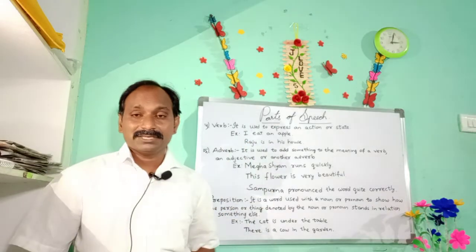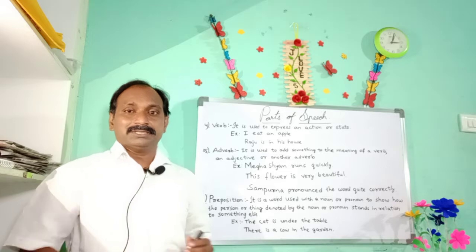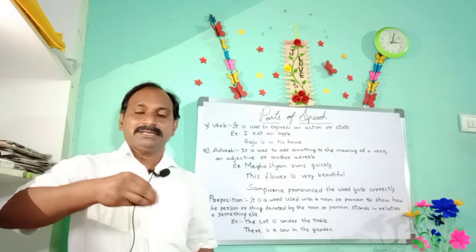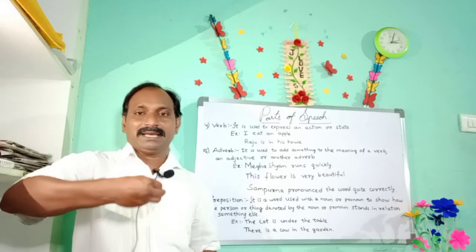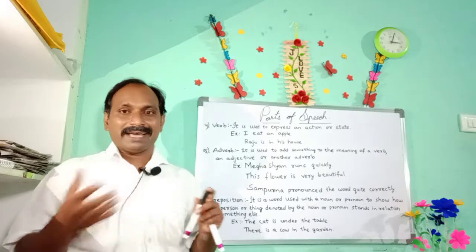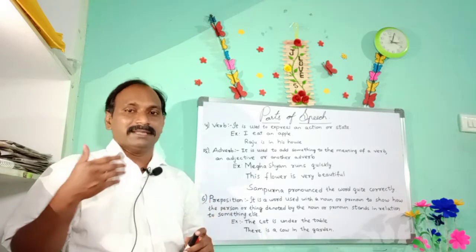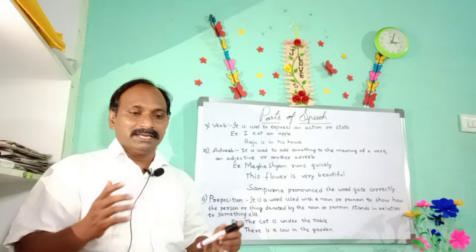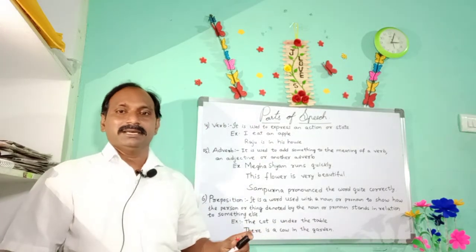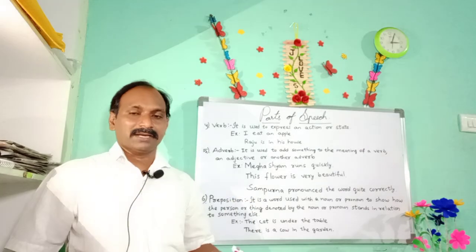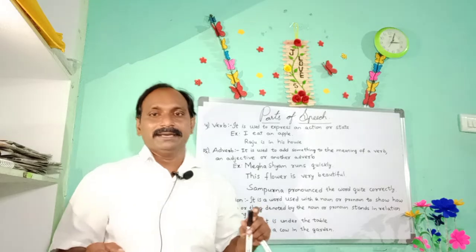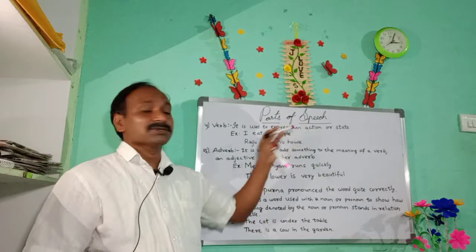So what is an action? For example, when we eat, there is some action. We take food, we mix it, and we take it with our hands, and we keep it in our mouth, and we chew and eat. There is some kind of process there. Therefore, that is called an action. When we play, we move our legs, and we move from one place to another, and we play some game, either cricket or football, any game. So when we play, there is some action, and that is called an action word.